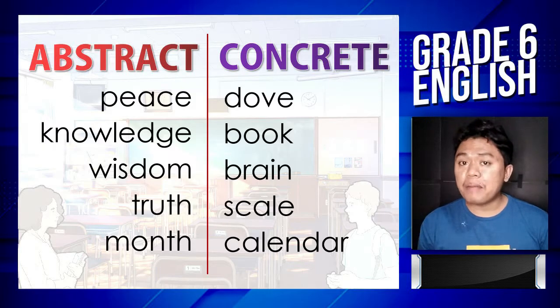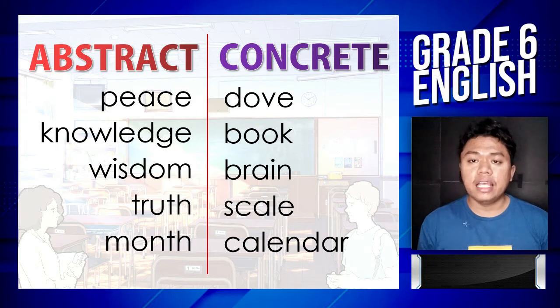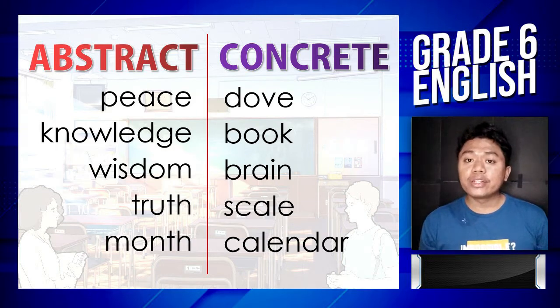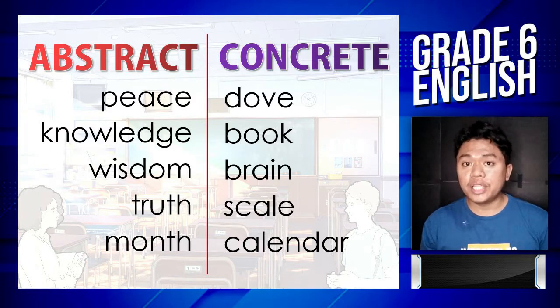Look at the following examples we've organized, in which all under the abstract nouns are things we cannot experience, and under the concrete nouns are things we can experience. Peace, dove. Knowledge, book. Wisdom, brain. Truth, scale. Month, and calendar.